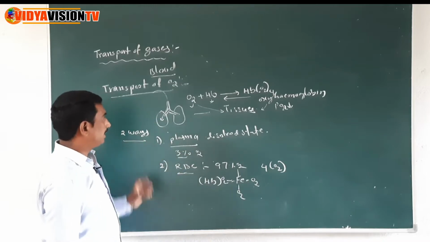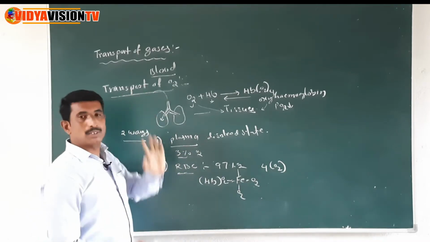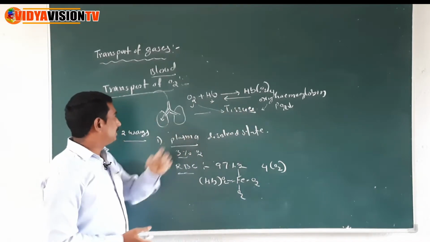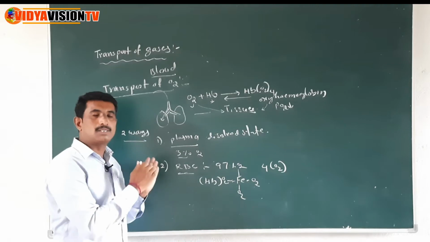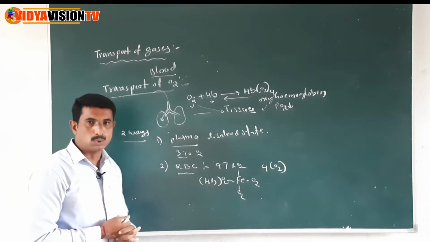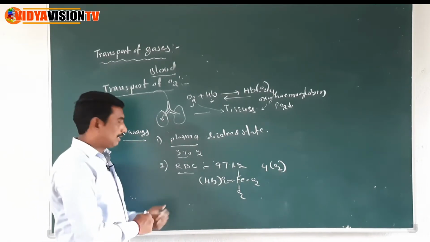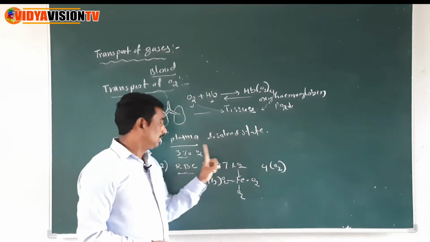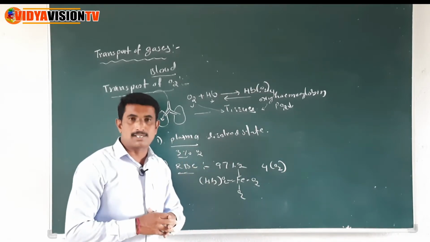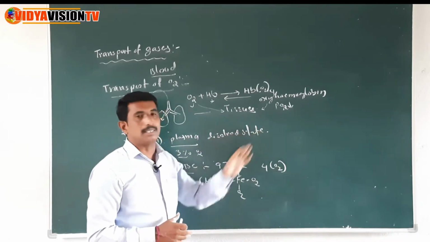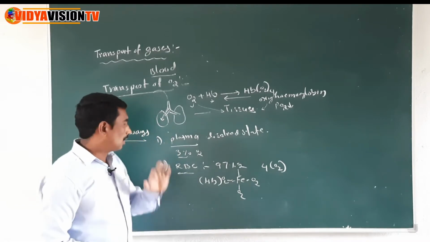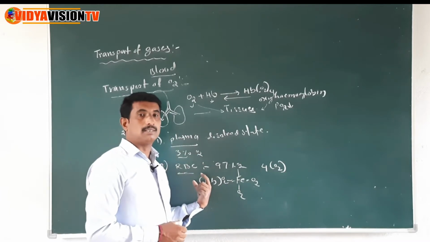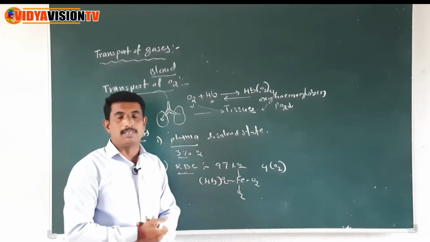Now observe once again the transport of oxygen from the lungs to tissue. The oxygen is transported by two ways: one is plasma and the second is RBC. Through the plasma, just about 3% of oxygen is transported in the dissolved state. Now the second way, the RBC: 97% of oxygen is transported through the RBC.